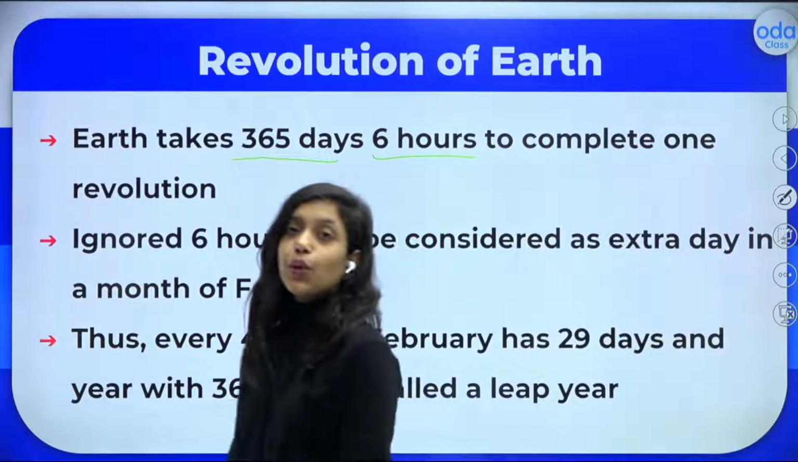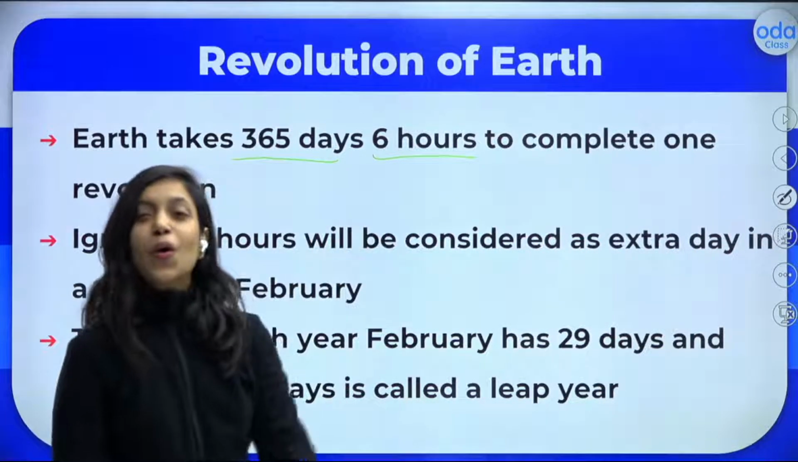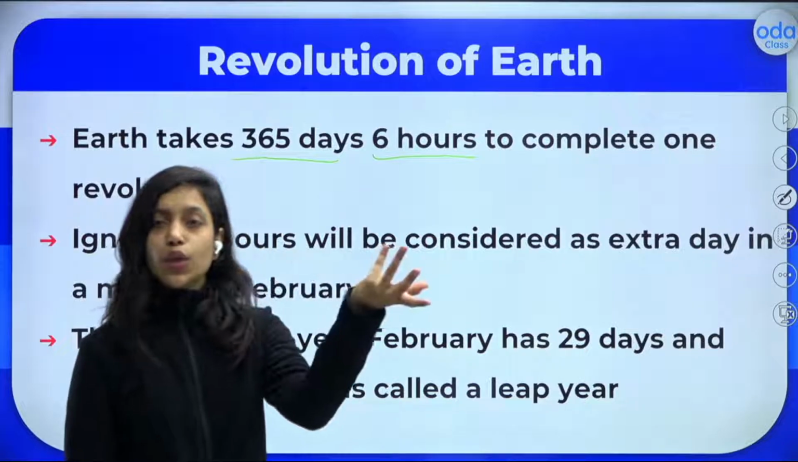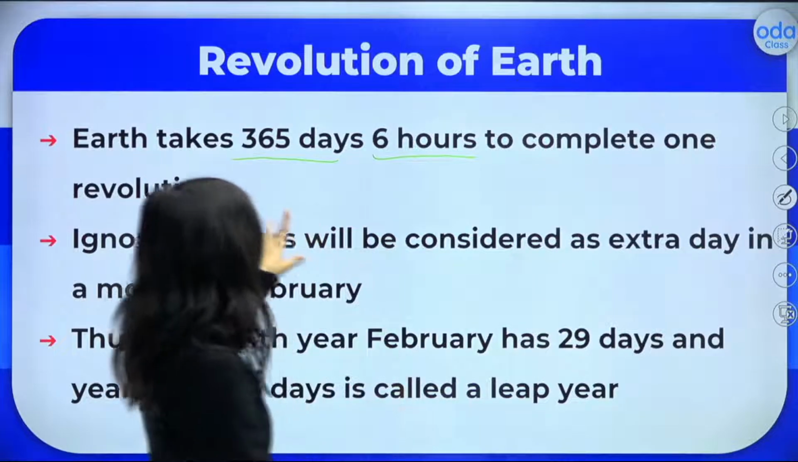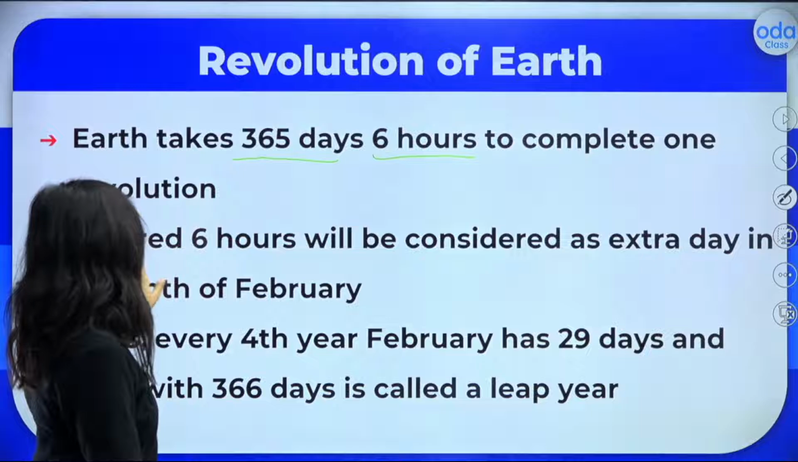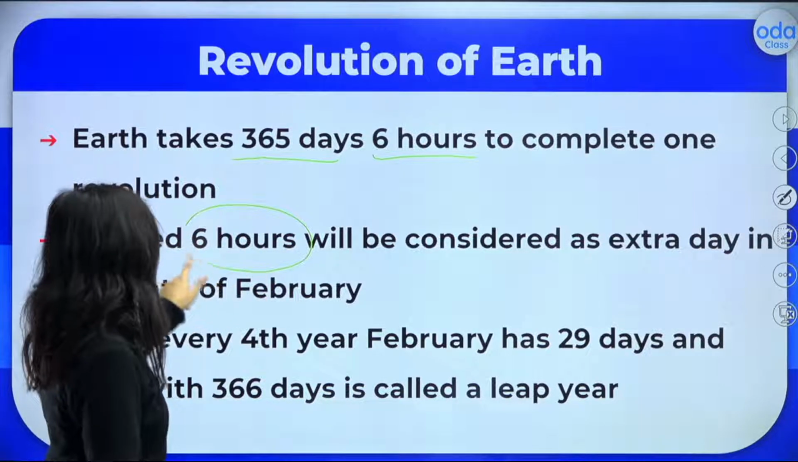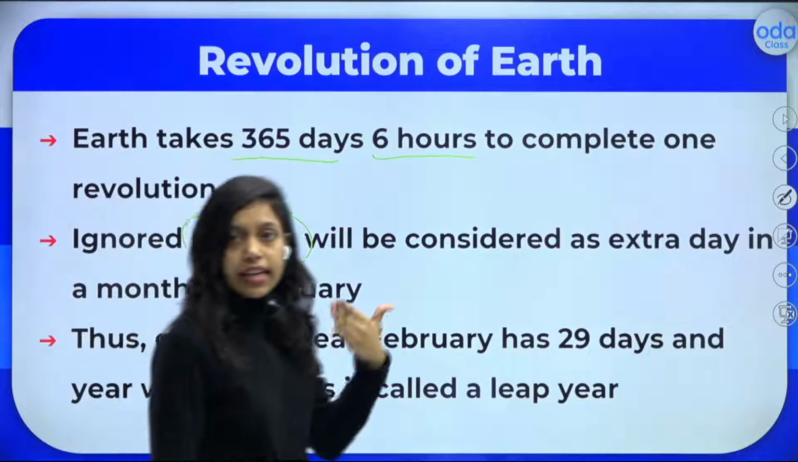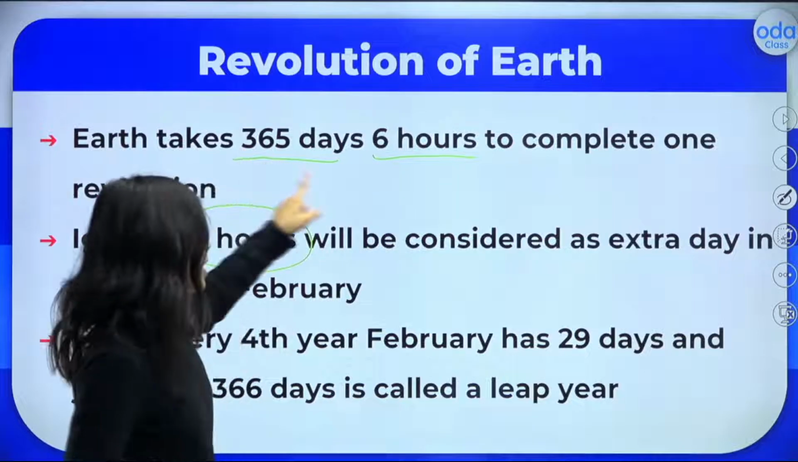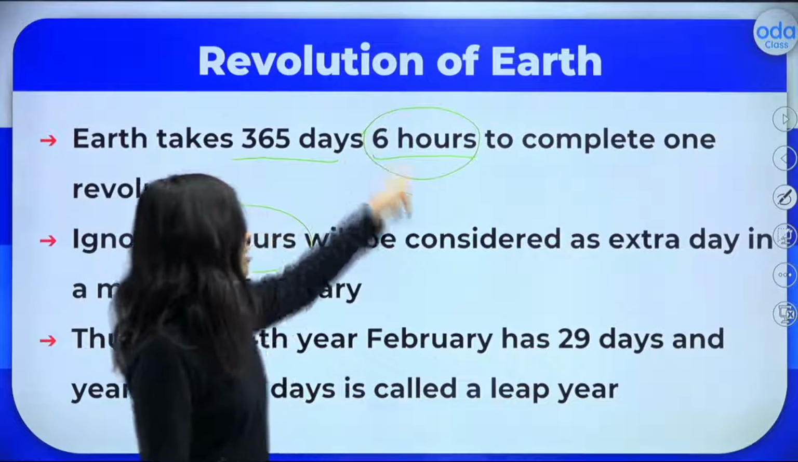So 1 year is equal to one revolution. 1 day or one night is equal to one rotation. But here one revolution is nothing but 1 year. Ignore the 6 hours. Usually if somebody asks you how many days are there in a year, you say 365 days, and we ignore the 6 hours, right?